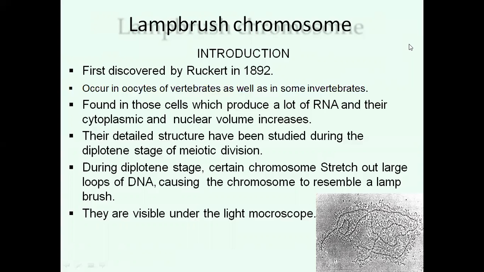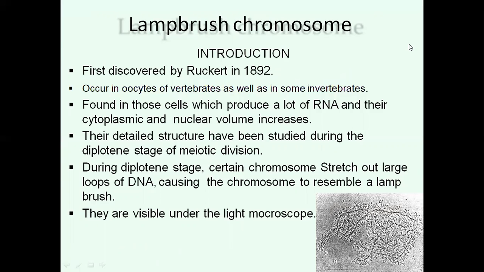In this diplotene stage, certain chromosomes stretch out large loops of DNA, causing the chromosomes to resemble a lampbrush structure. It looks like a lampbrush model, so these chromosomes are called lampbrush chromosomes.